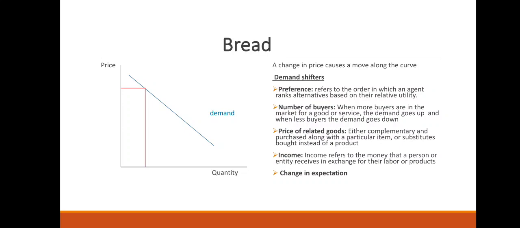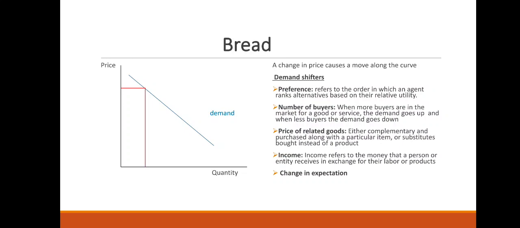When the price of bread goes up or increases, people tend to buy more cake. If the price of bread goes down, people tend to go back to buying bread. So this creates a shift in the demand curve.